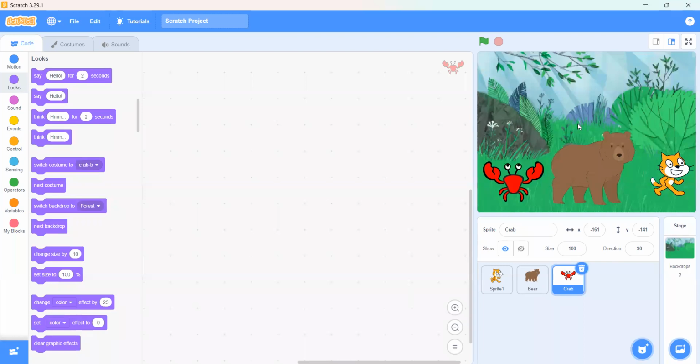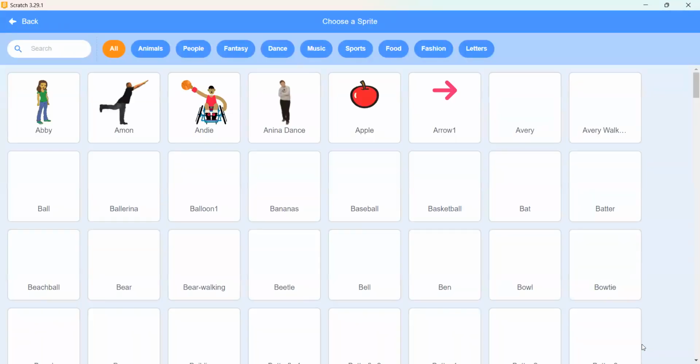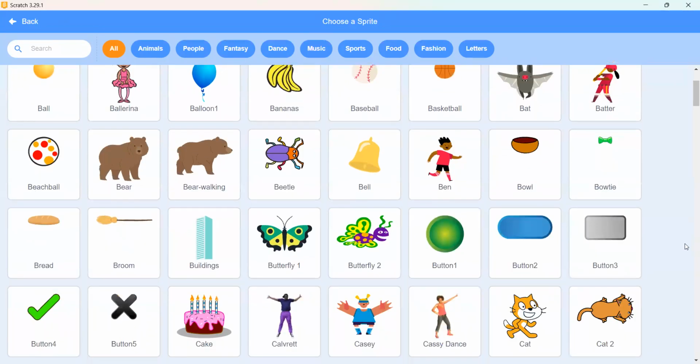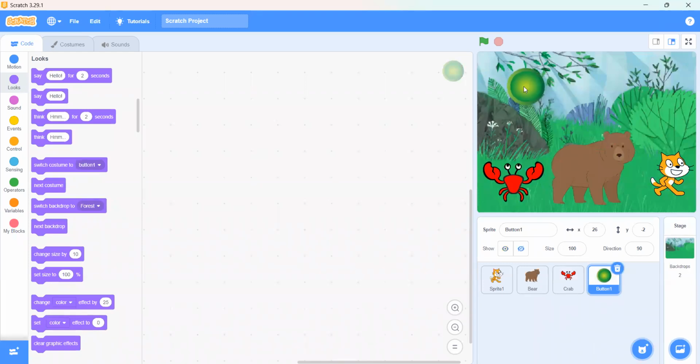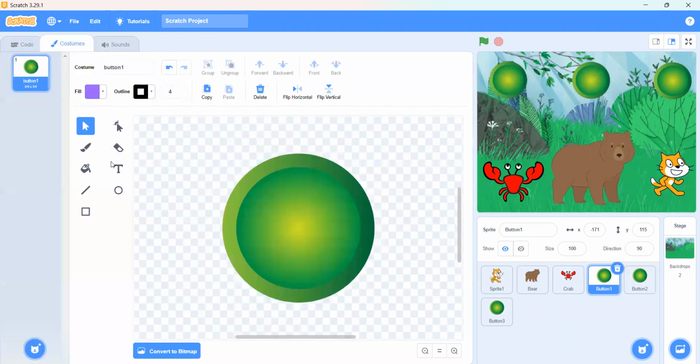We will go on choose a sprite. Then here we will get button 2, button 3, or button 1, or button 4, 5, 6. Okay, we can take button one. Okay, we can duplicate it. So now we have three buttons here. We can go in its costumes, and we can add a text. First of all, we can write crab.